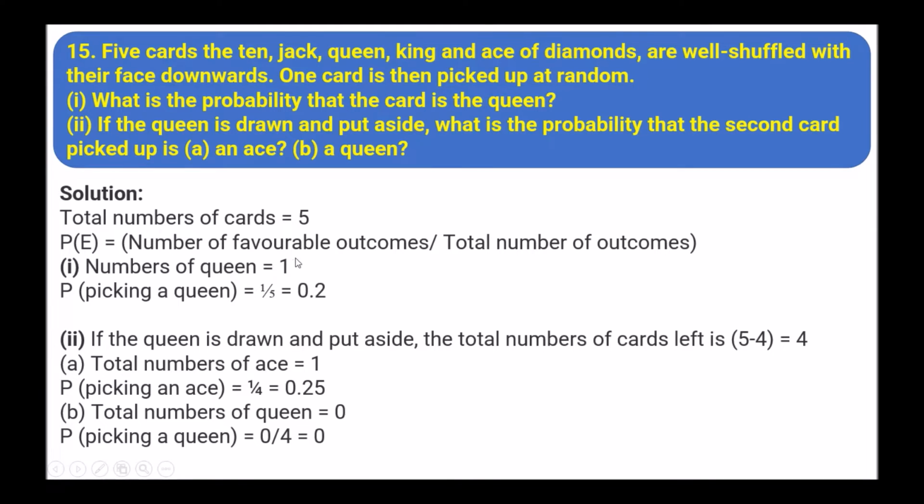So first we have to find number of queen, that is 1. There is only 1 queen. So 1 upon 5, that is 0.2. If the queen is drawn and put aside, the total number of cards left will be 4. So total number of ace is 1. So 1 upon 4, that is 0.25. Total number of queens, 0, because queen is already picked. So 0 upon 4, that is 0.